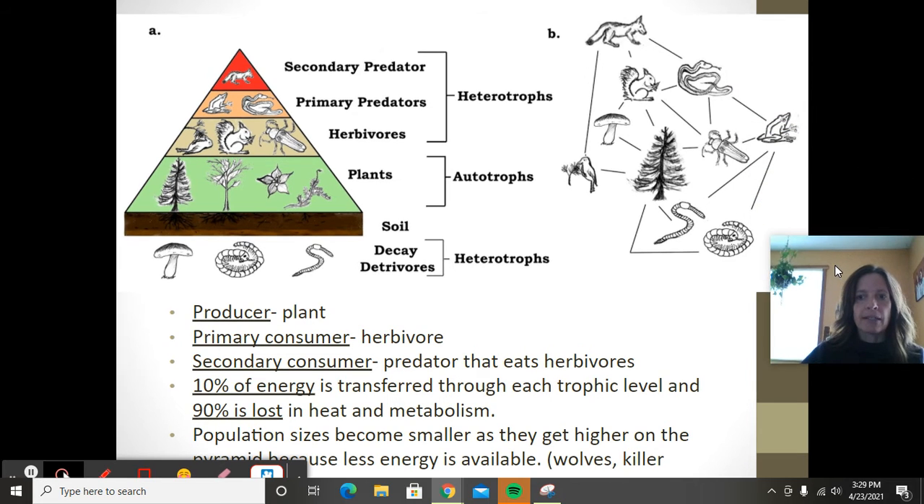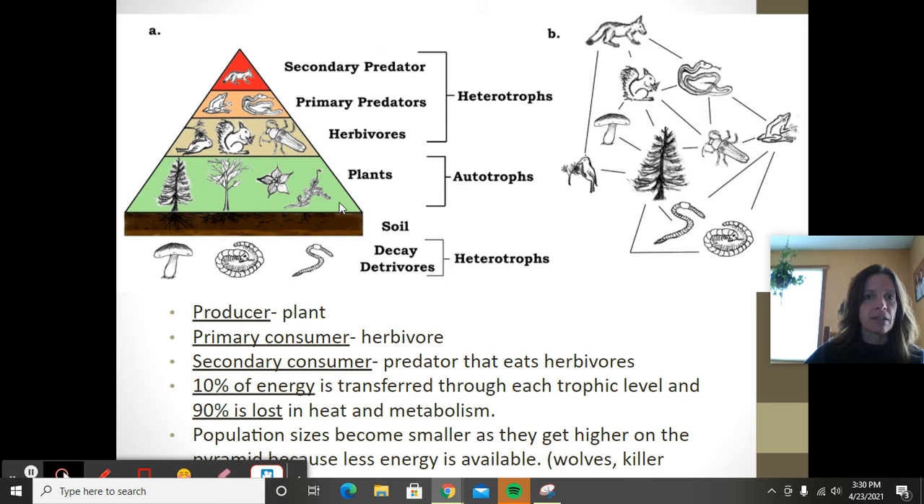So here is an example of an ecosystem pyramid, and then this is the food web. Just a couple of vocab words that you need to remember: a producer is another name for an autotroph or a plant. A primary consumer would be the herbivores, so they eat the plants directly, like deer or elk. Secondary consumers would be predators that eat herbivores, so here they're labeled primary predators, so that could be a wolf, or a wolf could be a secondary predator too.